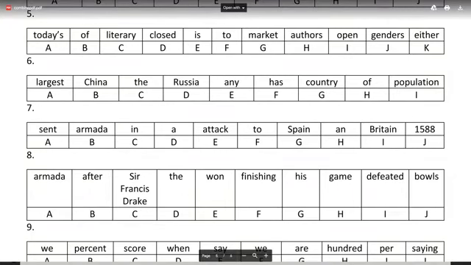Number 6: China, the largest, Russia, any, has country of population. Let's see who gets that one right.